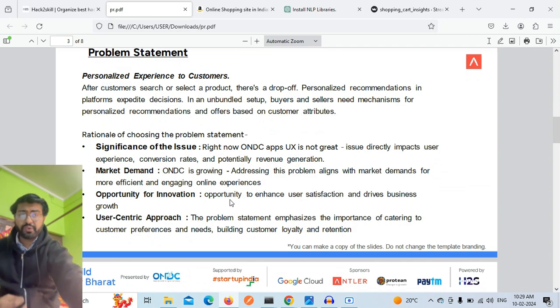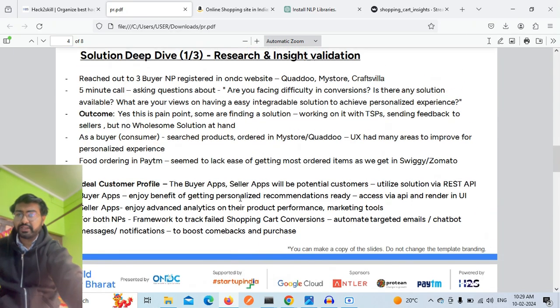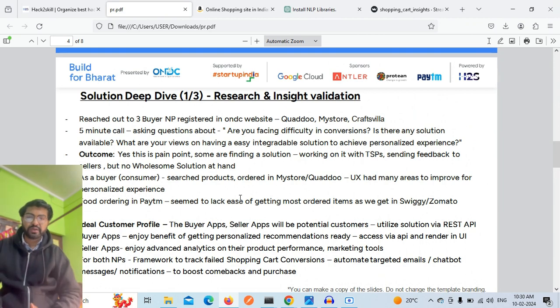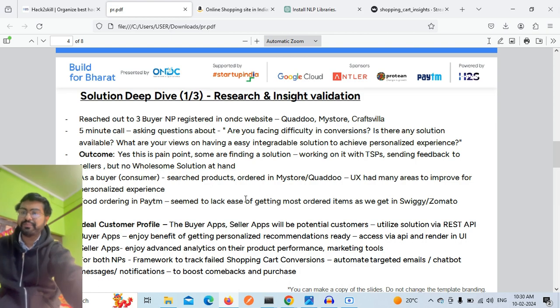For validation, I also contacted other network providers, using the numbers provided on the ONDC website. I contacted Quaddo, MyStore, and Craftsvilla contact persons. The conclusion I drew from their conversations is that they also have the same problem and are looking for solutions, and there is no wholesome solution that addresses this particular problem at this moment. So here I am with the solution that I have designed.